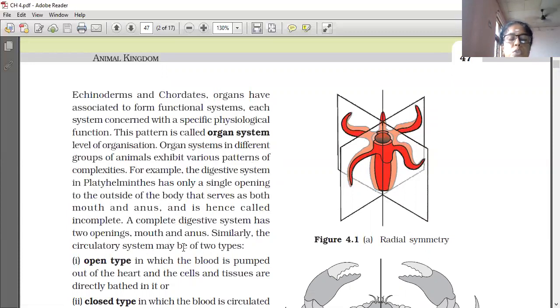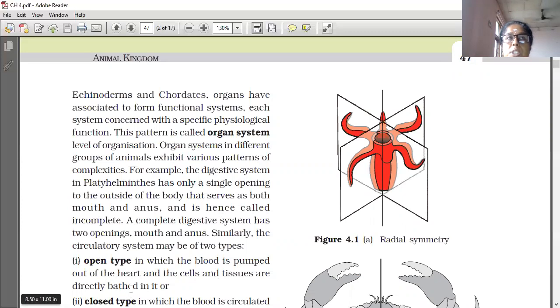Now we are going to learn about the circulatory system. Two types are there, open type and closed type of circulatory system. In open type, the blood is pumped out of the heart and the cells and tissues are directly bathed in it. Blood is not flowing through blood vessels all the time.